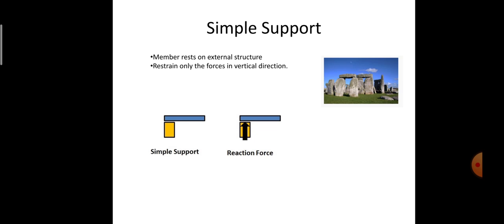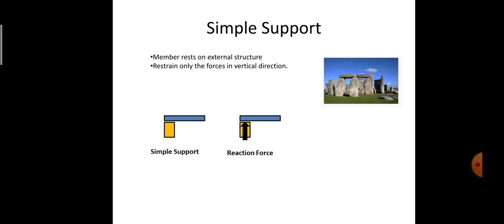So I just repeat it. Simple support is a type of support where the structural member has to rest on the external structure, and these are the supports which are not widely used in daily life. These are the supports which carry only one reaction force in the vertical direction, which means that it resists only the vertical forces but not the horizontal forces.